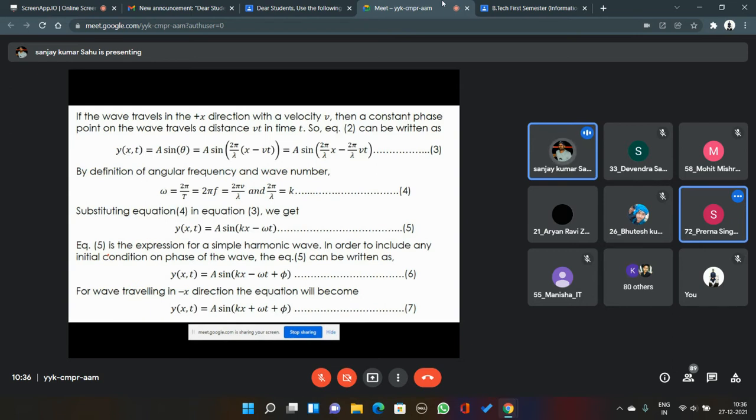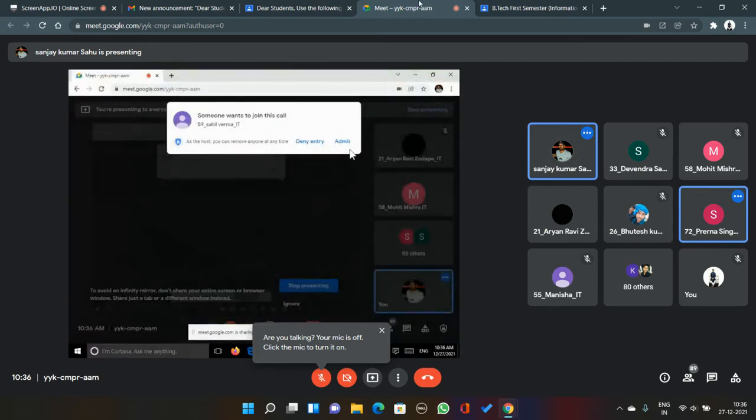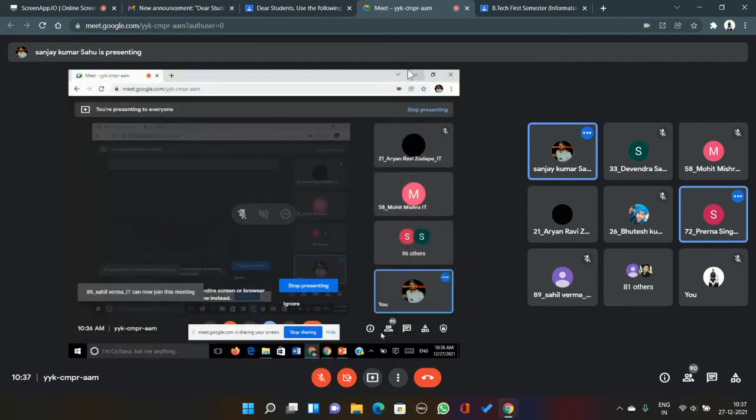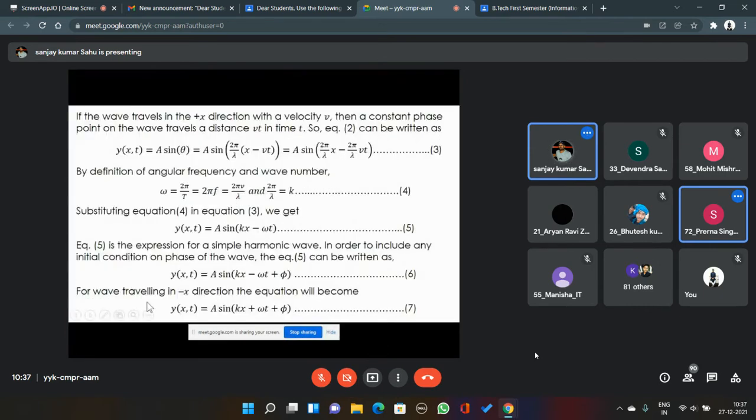Now, if the wave is traveling in the other direction, in the opposite direction, like the negative direction of the x-axis, in that case the expression for wave can be written as y(x,t) equal to a sin(kx plus omega t plus phi). This is the expression for wave when the wave is traveling in the negative x-axis direction.